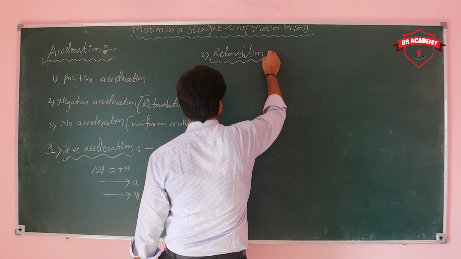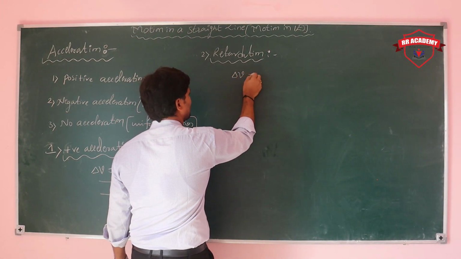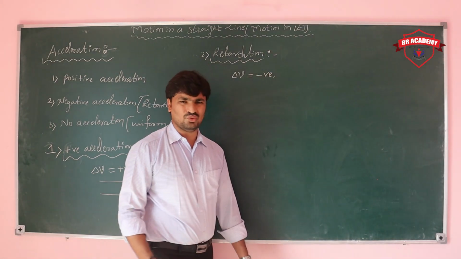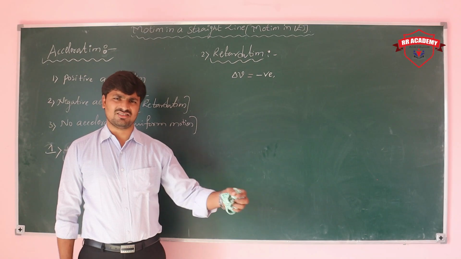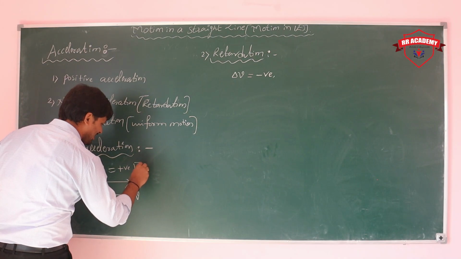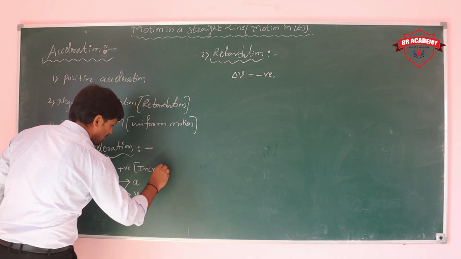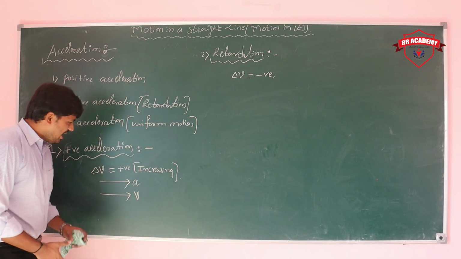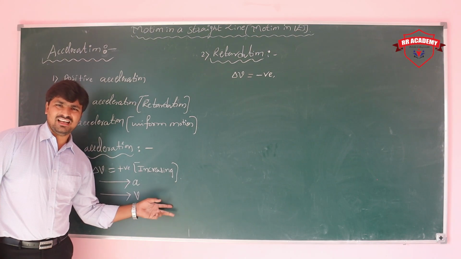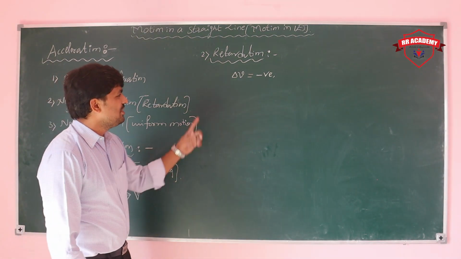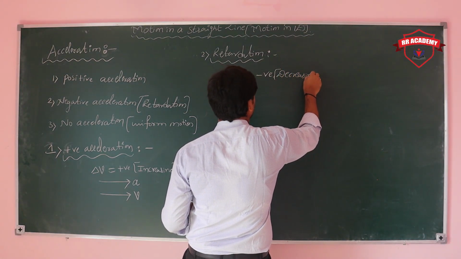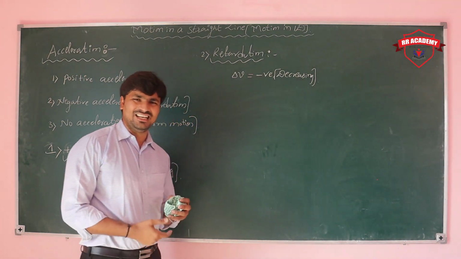Retardation. One condition is that the change in velocity is negative, which means decreasing velocity. When the change in velocity is positive, that is increasing velocity, and if both acceleration and velocity have the same direction, then we can say it is positive. Negative change in velocity is nothing but decreasing velocity, and decreasing velocity we can say is retardation.